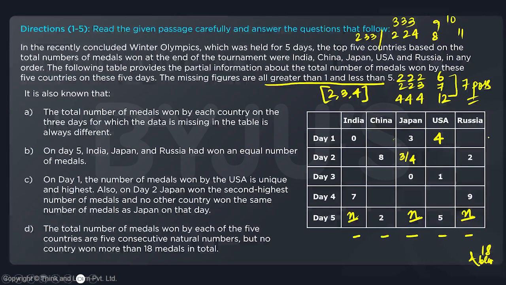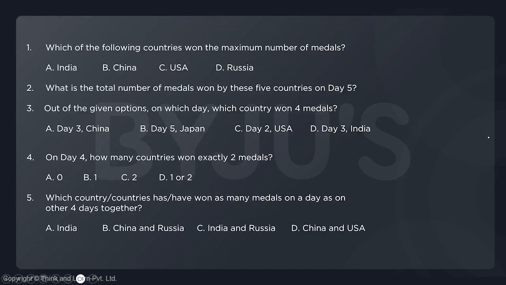Having understood what the question is asking us to do and the conditions to a certain extent, we can now move straight over to the questions and see whether we are going to have caselets, so we prepare ourselves accordingly, or definite questions, as in the table is going to be completely filled. The first question is, which of the following countries won the maximum number of medals? And we see definite options. The second question is a theta 1, so definite again.